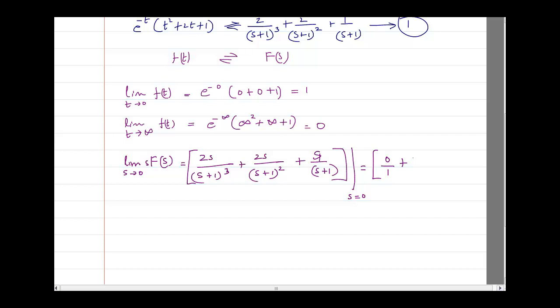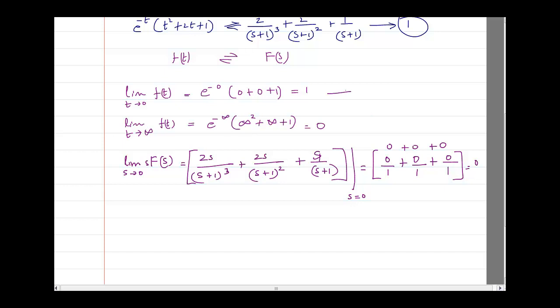Here it is going to be 2s, which is 0, divided by 0 plus 1 square, which is 1, plus 0 divided by 0 plus 1, which is 1. And all of this is basically 0 plus 0 plus 0. All of this is 0. This gives me the final value as 0.